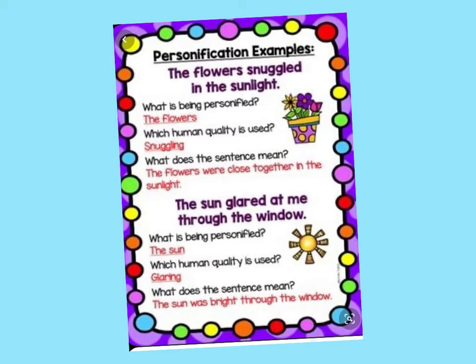Okay, the next example: the sun glared at me through the window. Okay, so what is being personified? The sun, and the human quality is that it's glaring. Glaring means to stare at something really hard. What does the sentence actually mean? The sun was bright through the window.